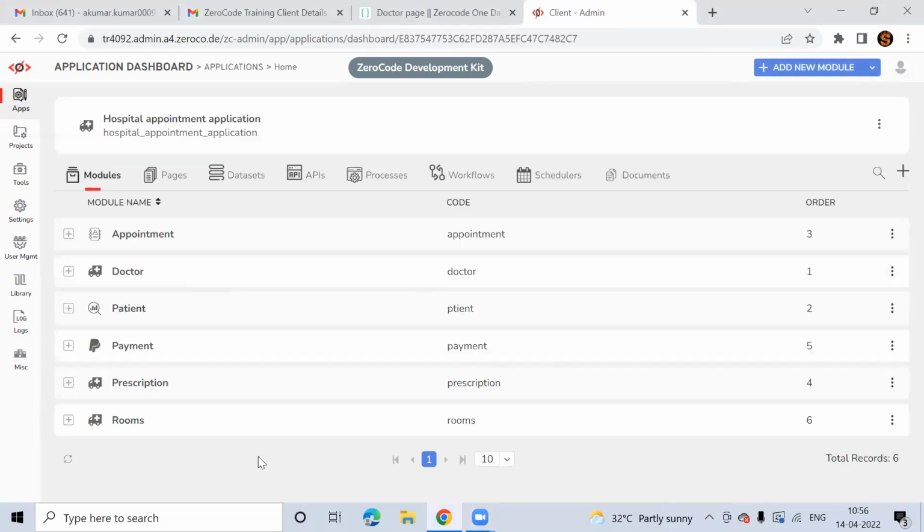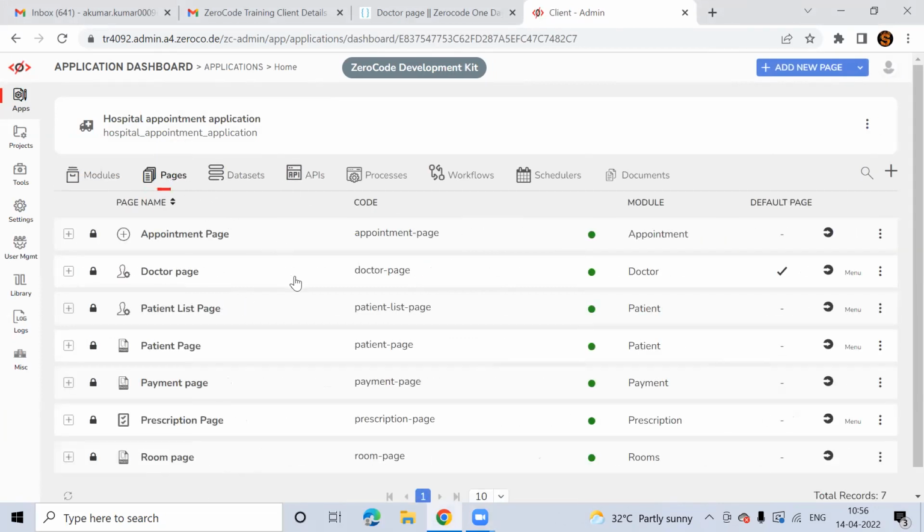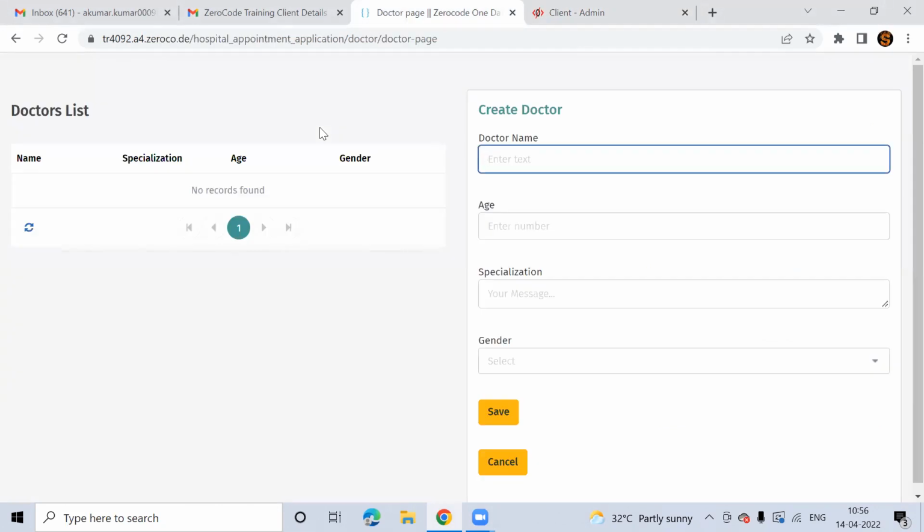Hospital. Pages. Okay, is doctor page the default page, right? Is menu. Show me in an end user. Go to end user application.